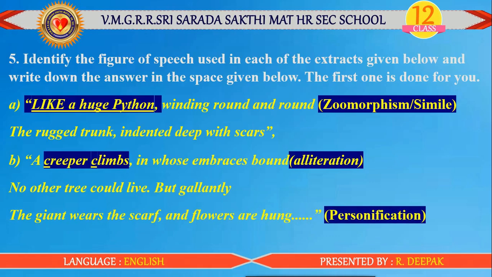So it is a personification because here the tree is compared with a giant. The tree is known as a giant because of its tallness, because of its gigantic look. The poet says the tree is a giant. So it is personified here. So this line is known as a personified line.